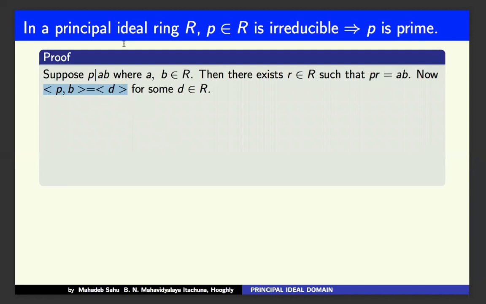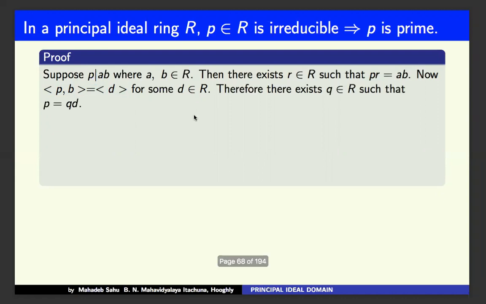Write it here. As it is a principal ideal ring, this ideal generated by P and B must be generated by an element D. That means it is the principal ideal generated by D. So there exists Q belonging to R such that P equals QD.